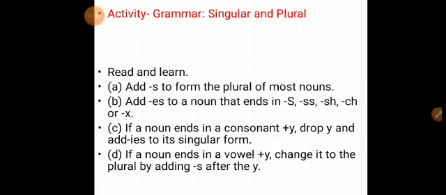For example, man, men. Yes, man, men. If we want to make it a plural, then we have to remove the a in between the word. Here we have to add e, then we will get the plural form. Okay, then tooth, teeth. Understood, children? Yes.